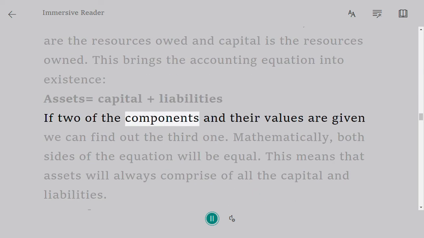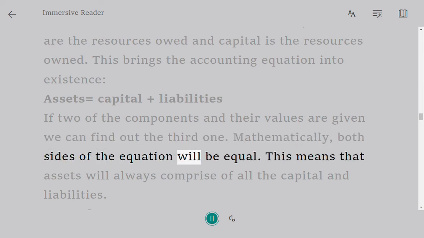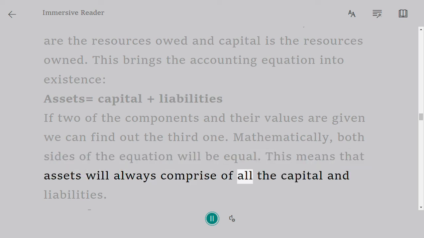If two of the components and their values are given, we can find out the third one. Mathematically, both sides of the equation will be equal. This means that assets will always comprise of all the capital and liabilities.